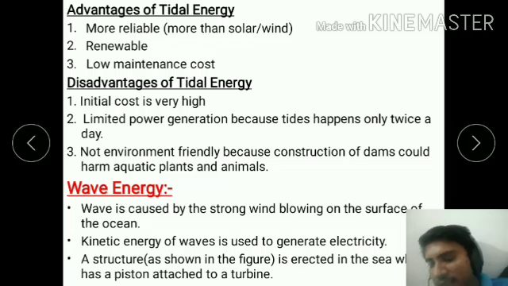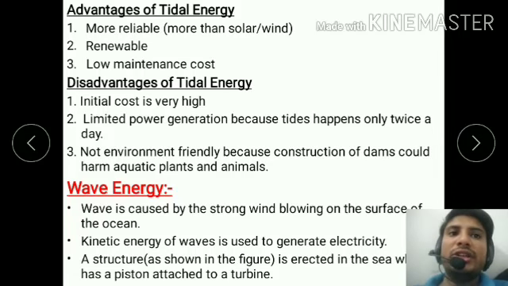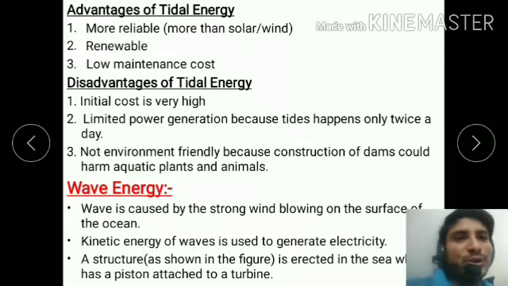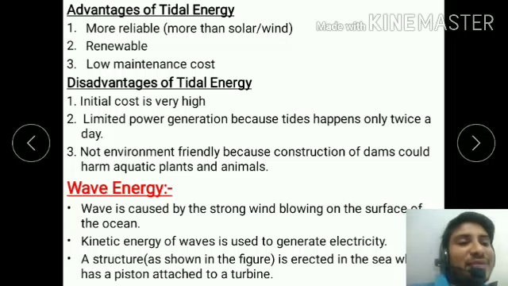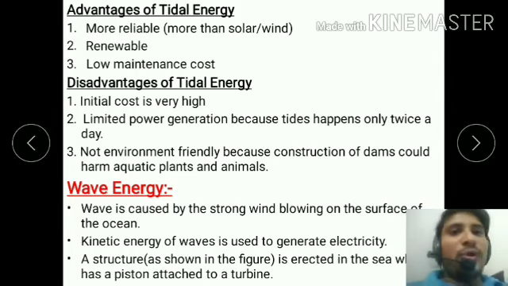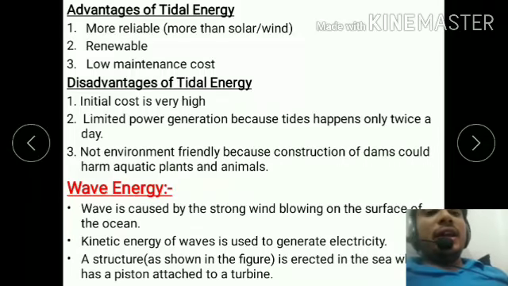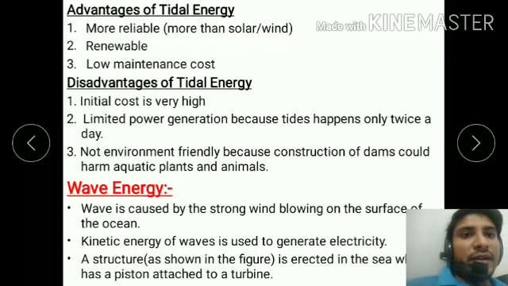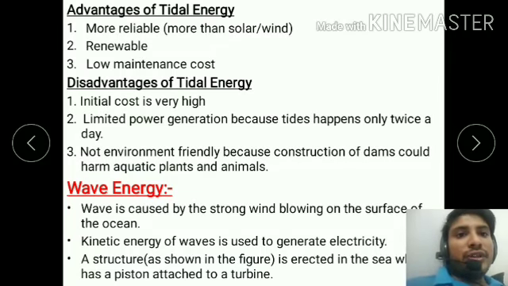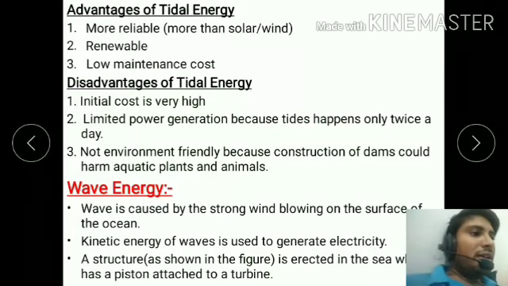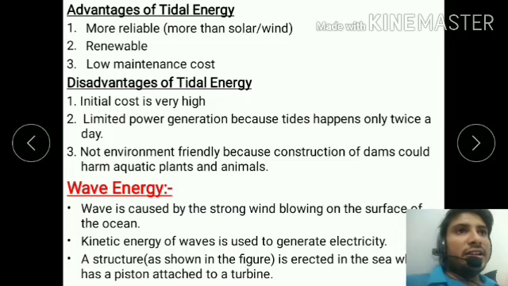Now, what are the advantages and disadvantages of tidal energy? The advantage is that it is a renewable source of energy. It is eco-friendly, more reliable, and has a low maintenance cost. The disadvantage is that the initial cost is very high. Actually, the establishment of tidal energy is very expensive. Limited power generation, because tides happen only twice a day. Actually, tides are generated two times in a day. That's why the production of electricity is very low.